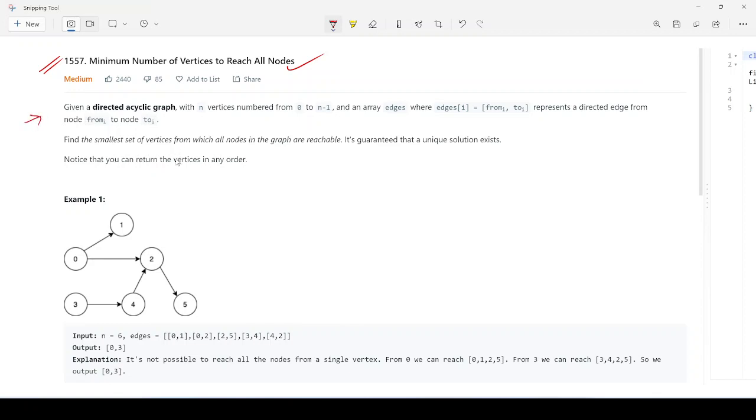What is the statement saying? It says we are given a directed acyclic graph with n vertices, numbered from 0 to n minus 1. So we are given an acyclic graph, which means we don't have a cycle. It looks something like this, but it is not a cycle.